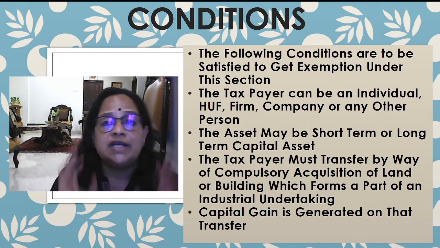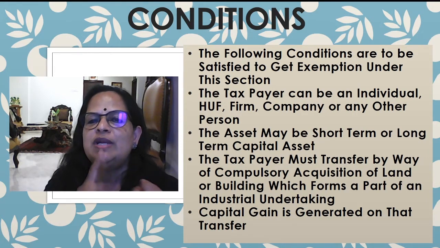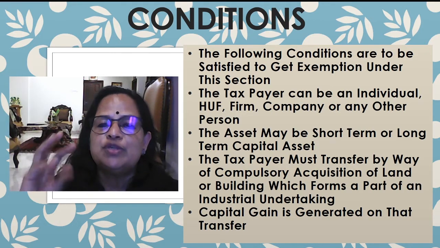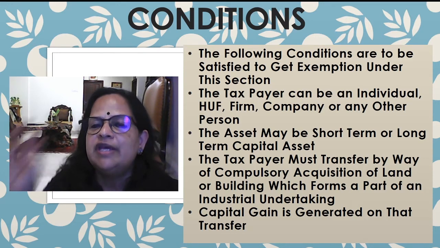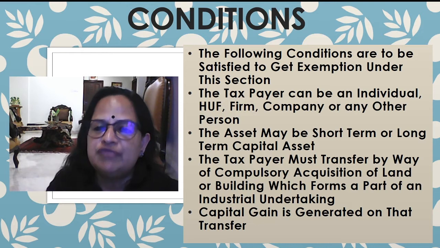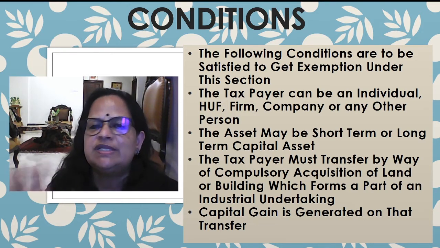Now, what are the conditions for getting exemption under section 54D? The following conditions are to be satisfied to get exemption under this section. First point is the taxpayer can be an individual, HUF, firm, company or any other person. Remember the other two sections we learned, it's only possible for individuals and HUF. Here everybody can claim: individuals, HUF, partnership firm, company, or any other person, association of persons, anybody.